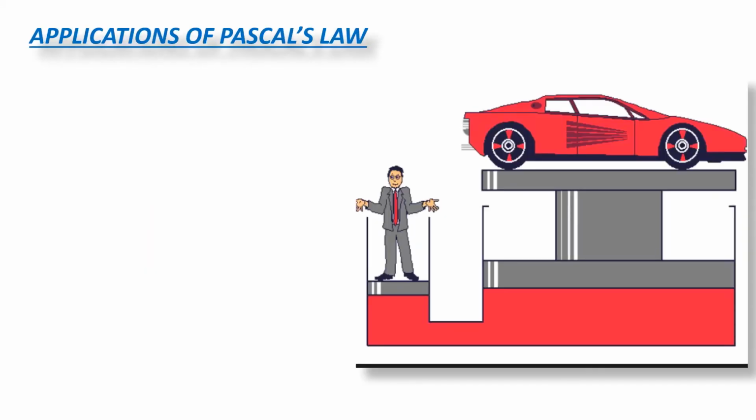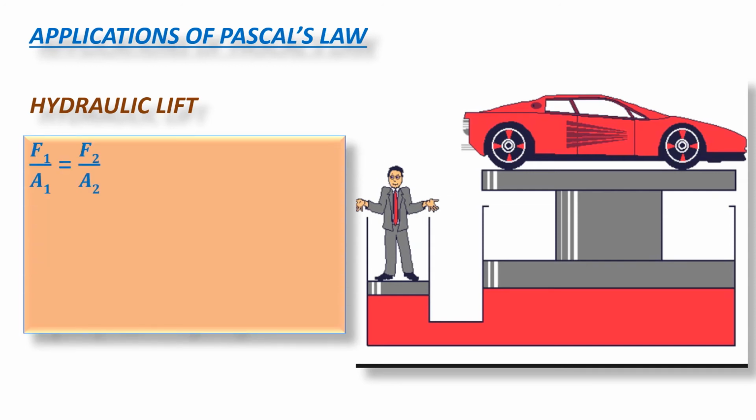So here this is a hydraulic lift, which is one of the applications of Pascal's law. Working principle: just now you have observed that a small force gets converted into a large force, which is used to lift heavy objects.